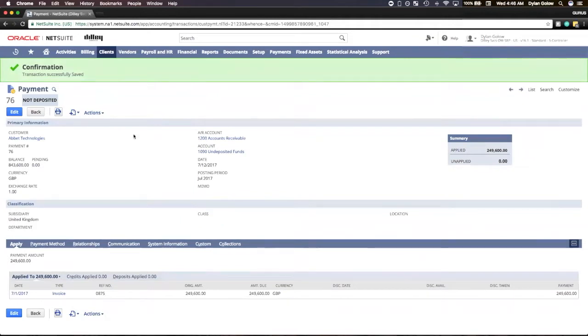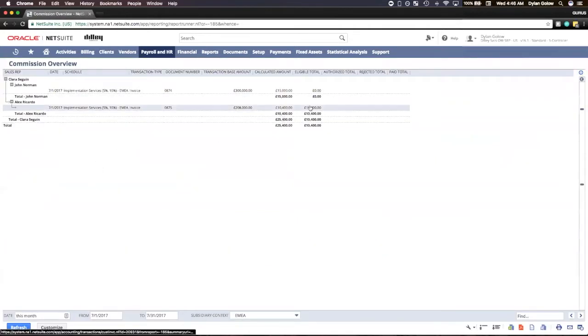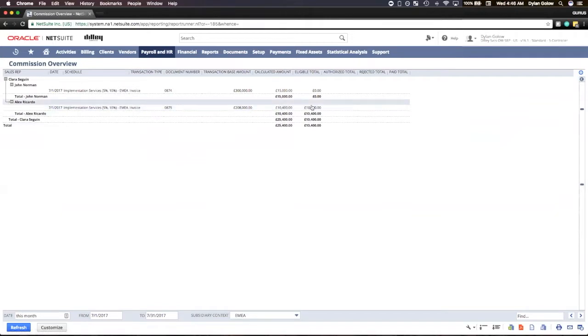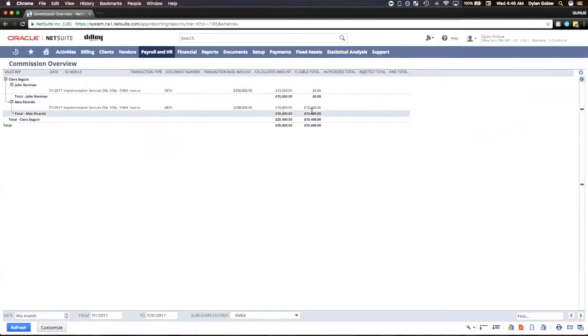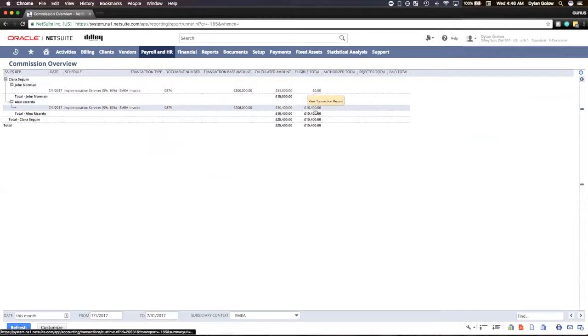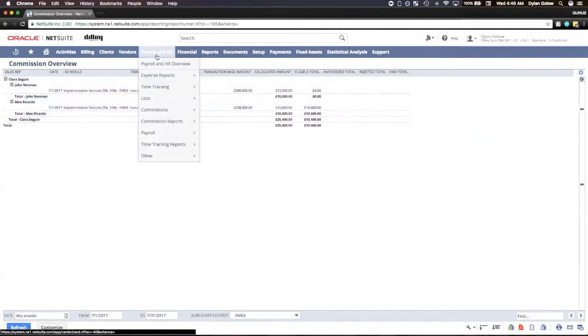All right, now I'm going to go back to our report and show you what's been updated. Et voila. We have the 10,400 pounds in the eligible total amount because this invoice has now been paid and we've met the eligibility requirements. Now, let's go through authorizing this and paying it out and show you how to get it through the entire flow. From payroll, commissions, authorize employee commissions.